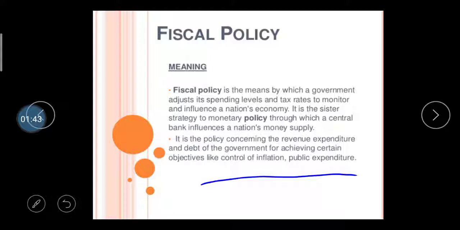Why is this type of fiscal policy designed by the government? Because the government has to try to control and reduce expenditure, like the expense on debt funds, which are considered loan amounts, then debentures and bonds. So the government has to try to reduce this type of debt and liability from the country, try to reduce and control public expenditure, and control the inflation, right?